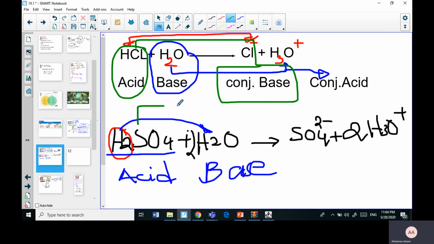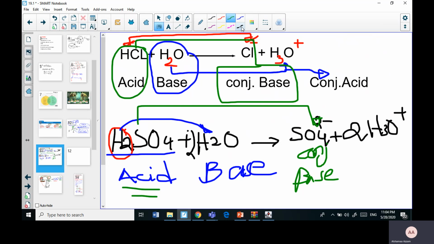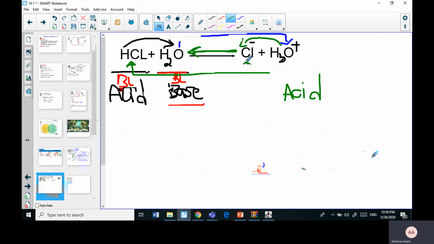You will say the H2SO4 and the SO4 are connected. So if this is an acid, this will be the conjugate base. And the water and the hydronium ions are connected. So if this was a base, then this will be the conjugate acid.